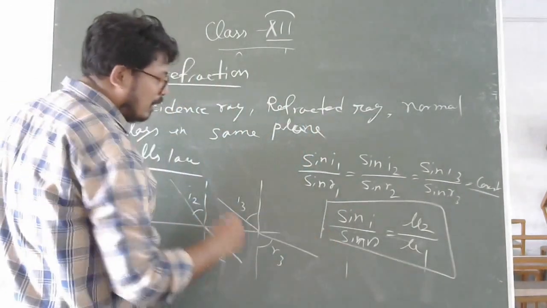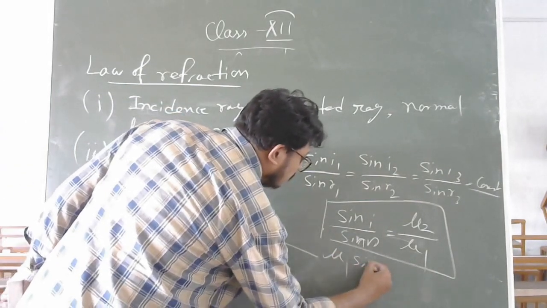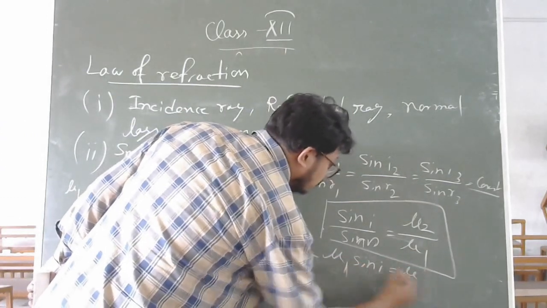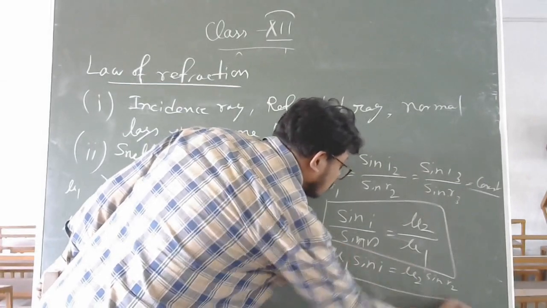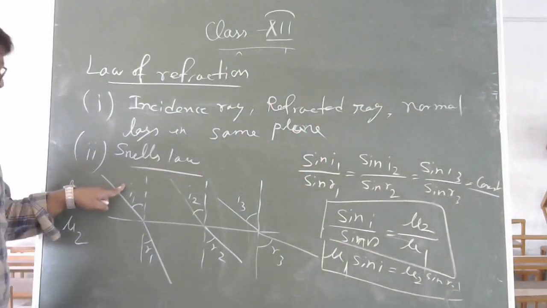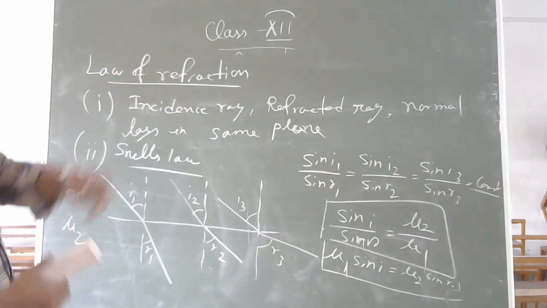Or to remember, by cross multiplication you can write mu1 sin I equal to mu2 sin R. So that means how will you remember: mu1 into sin I and mu2 into sin R. In that way you can remember the law of refraction.